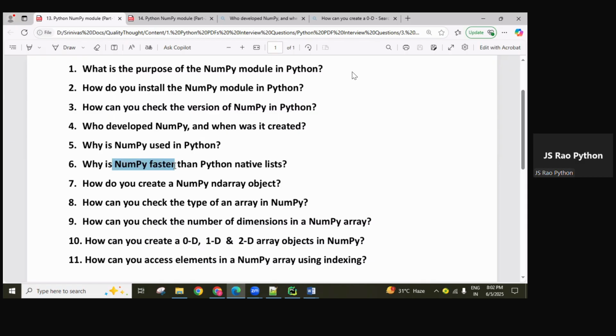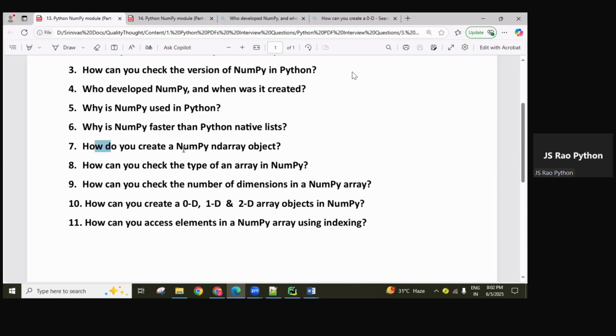Compared to the Python native list, NumPy arrays execute about 50 times faster. Why? In NumPy, C and C++ languages are used for developing the logic, the latest CPU techniques and algorithms are used, and there is more memory efficiency. That's why we are using NumPy.